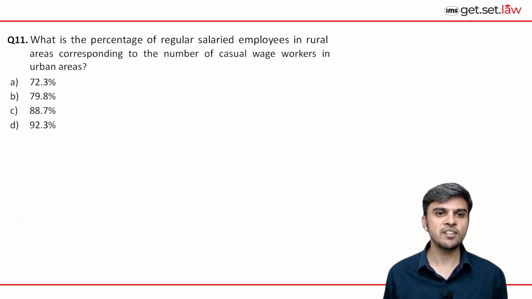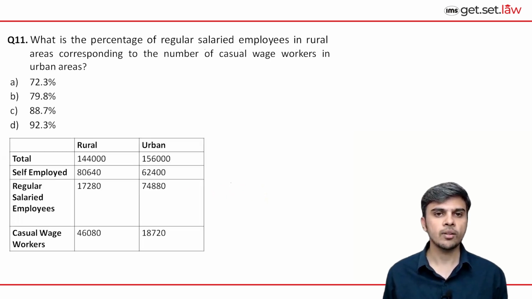Let's look at this question. What is the percentage of regular salaried employees in rural areas corresponding to the number of casual wage workers in urban areas? So regular salaried employees in rural areas is 17,280 and casual wage workers in urban areas are 18,720. So we want percentage here.